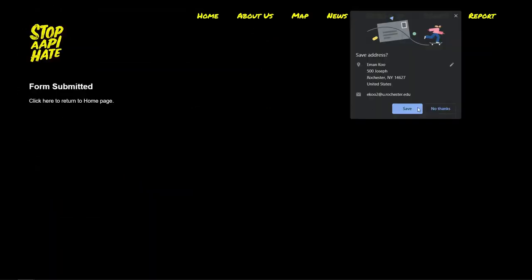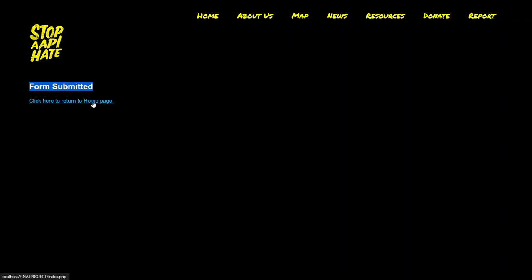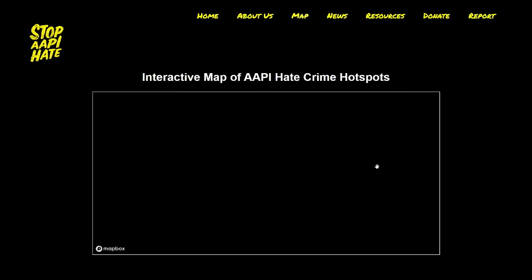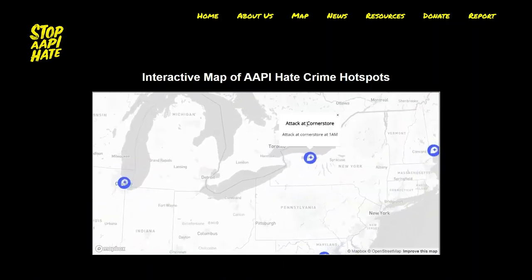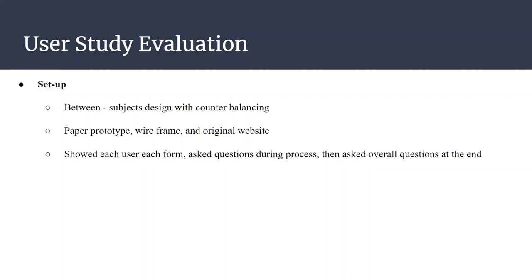Once you submit, you'll be found to the form submitted page. You can click to return home, and you will see that your submission and report will have been populated into the map. The final aspect of our project was the evaluation.